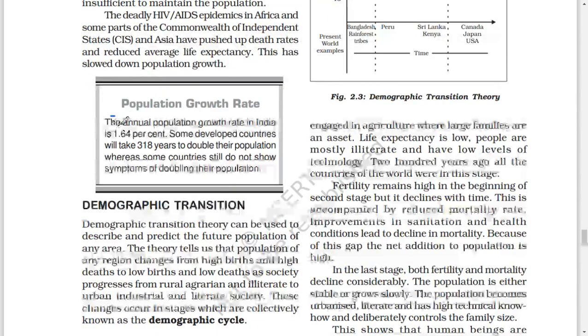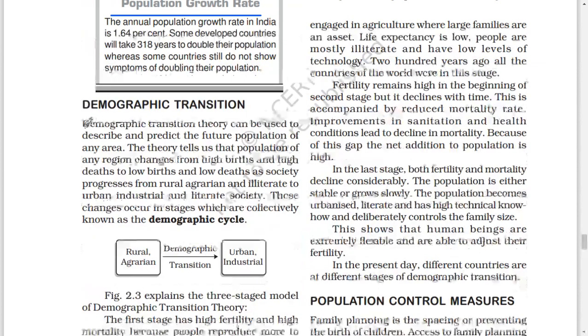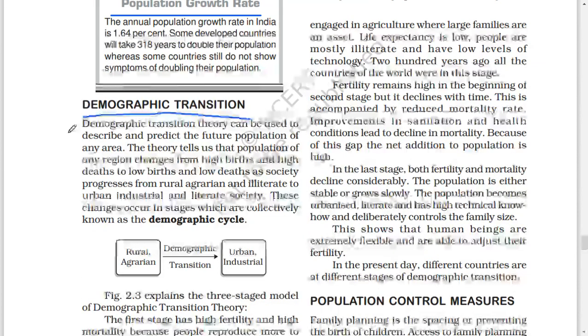Population growth rate. The annual population growth rate in India is 1.64%. Some developed countries will take 318 years to double their population, whereas some countries still do not show symptoms of doubling their population. Demographic transition. Demographic transition theory can be used to describe and predict the future population of any area.